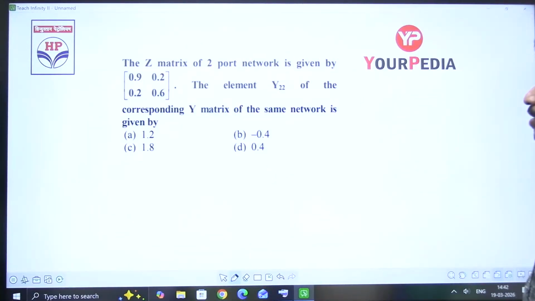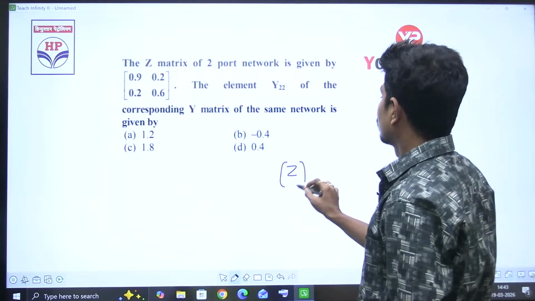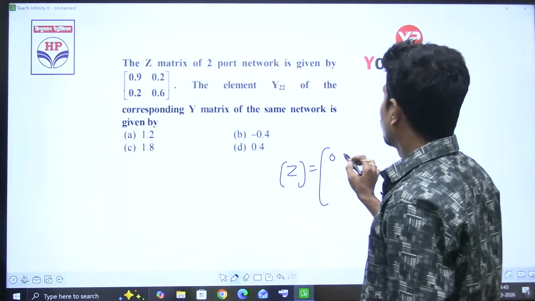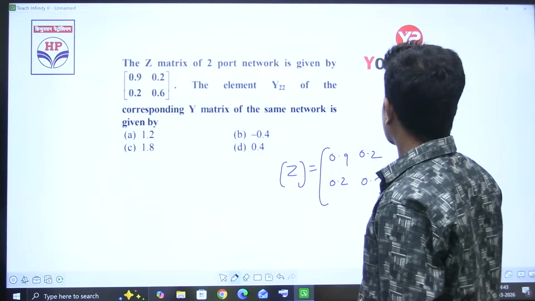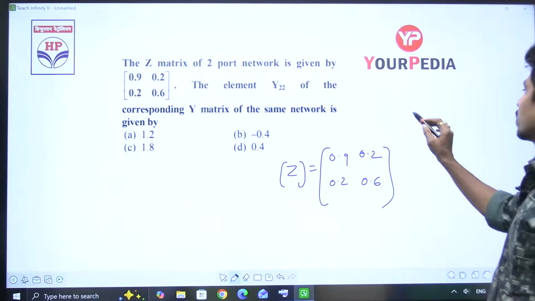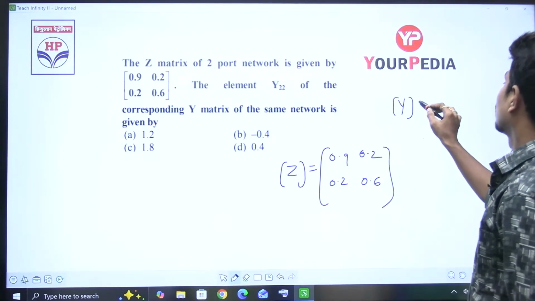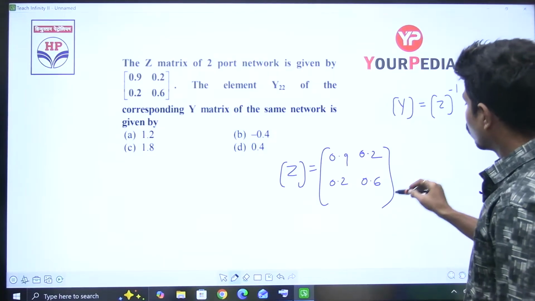The Z matrix of a two-port network is given as the impedance matrix: 0.9, 0.2, 0.2, 0.6. Now he's asking for the Y matrix. Matrix Y is Z inverse. Y22 is asked, meaning the last element.